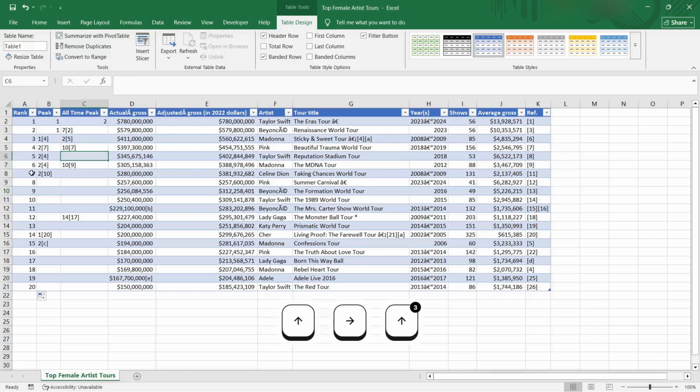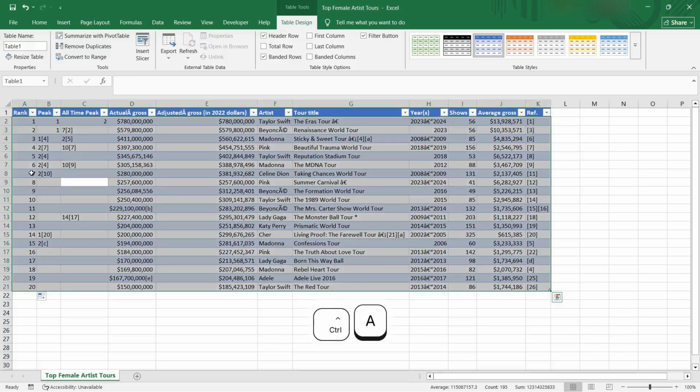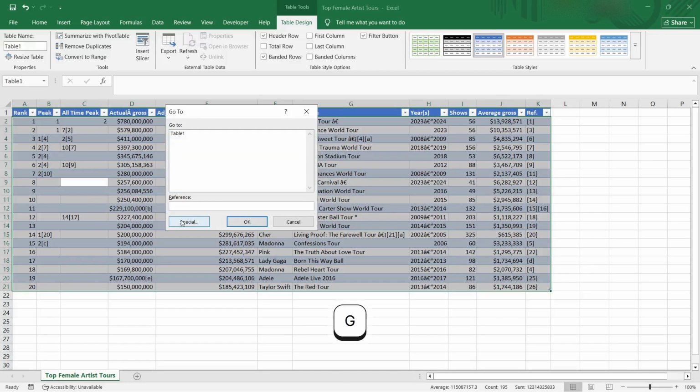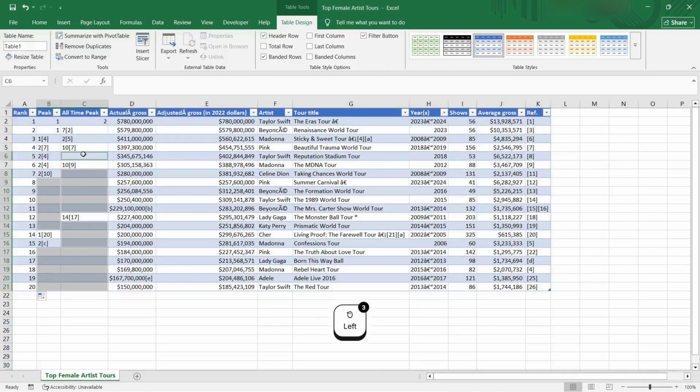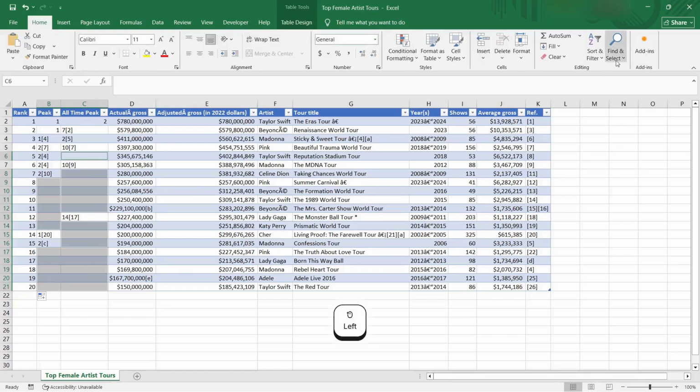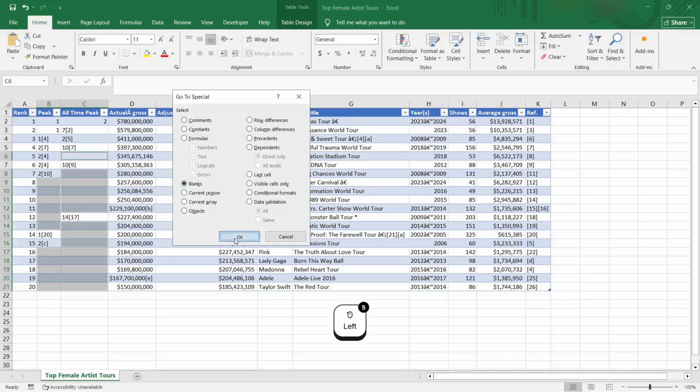Alright, so here we have a lot of blank values. How do we go about it? We press Ctrl A and then Ctrl G. We go to Special, then Blanks, and click OK. All the blanks together are selected. Or you can do the same thing by going to Find and Select, then Go To Special, and Blanks.